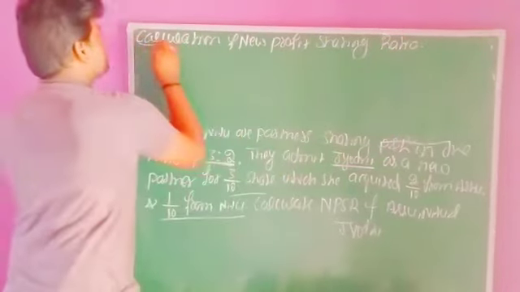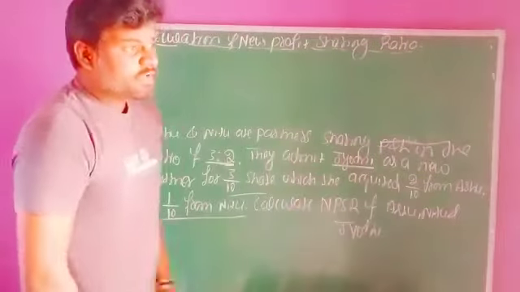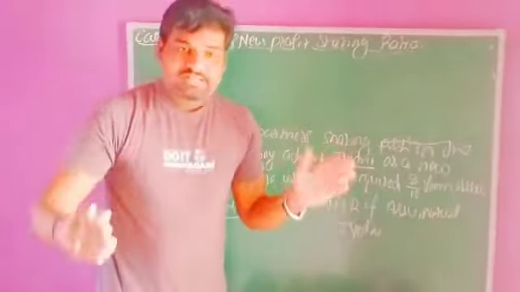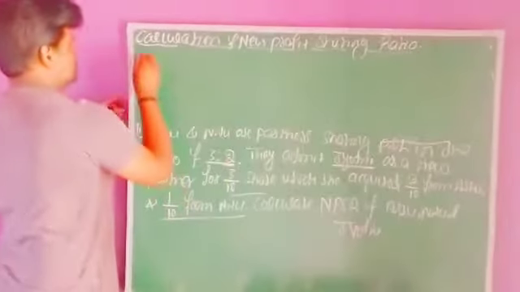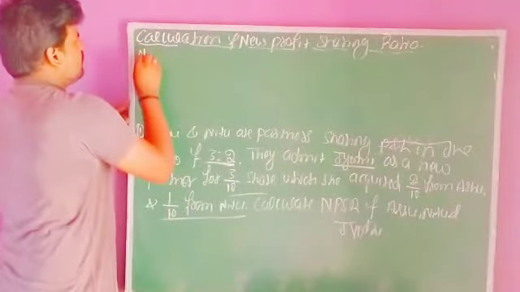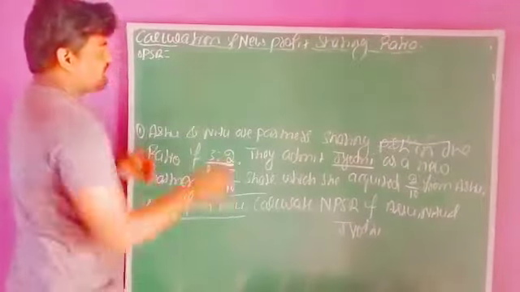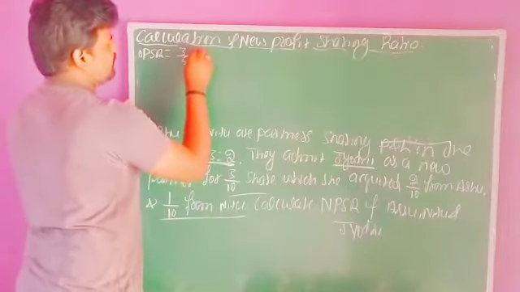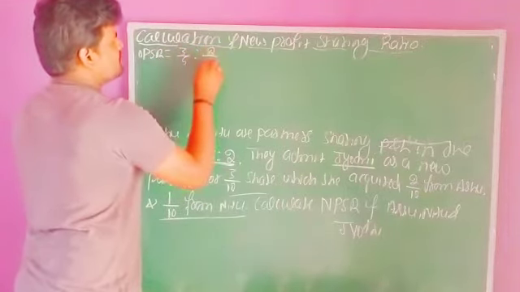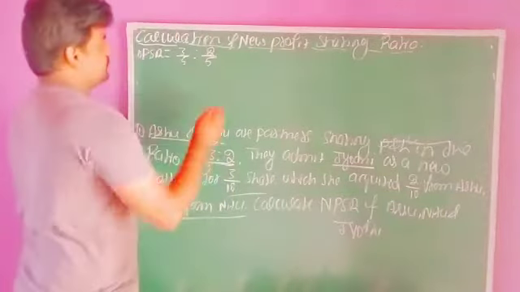First we need to record whatever data is given in the question. The whole profit sharing ratio is available, right? 3 is to 2. 3 plus 2 is 5. 3 by 5 and 2 by 5. 3 by 5 is to 2 by 5. This is the whole profit sharing ratio of Ashu and Neetu.